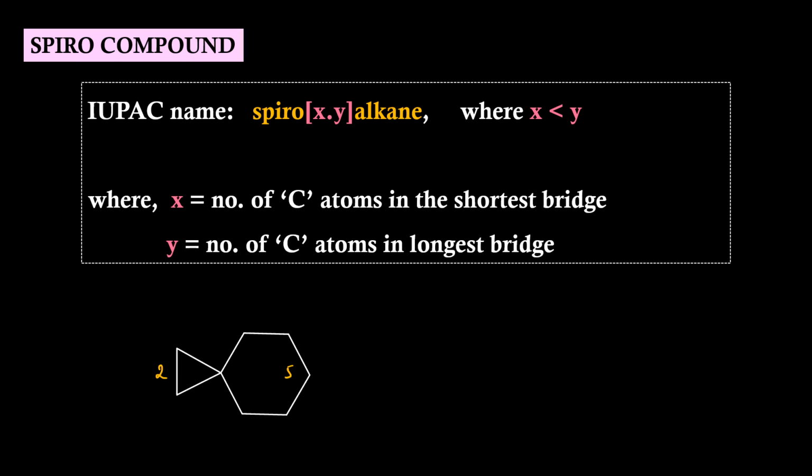So the IUPAC name will be spiro[2.5]. To find out the name of alkane, we have to add these two plus 1. 5 plus 2 plus 1 is 8. So octane. This indicates the number of carbon atoms in the spiro compound. 6 here plus 2, 8. IUPAC name is spiro[2.5]octane.